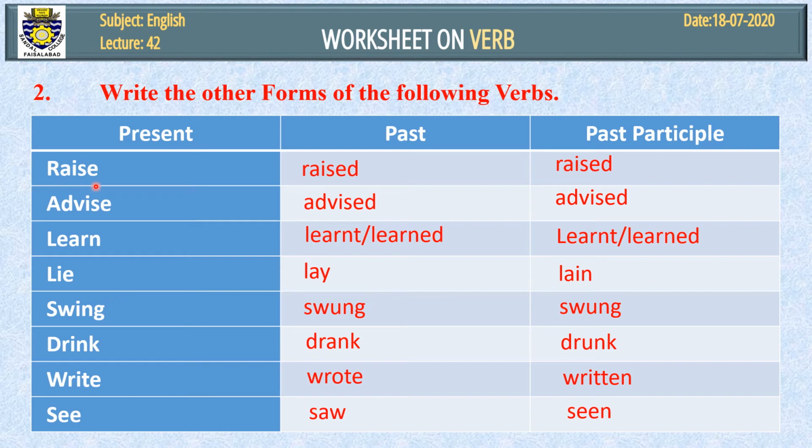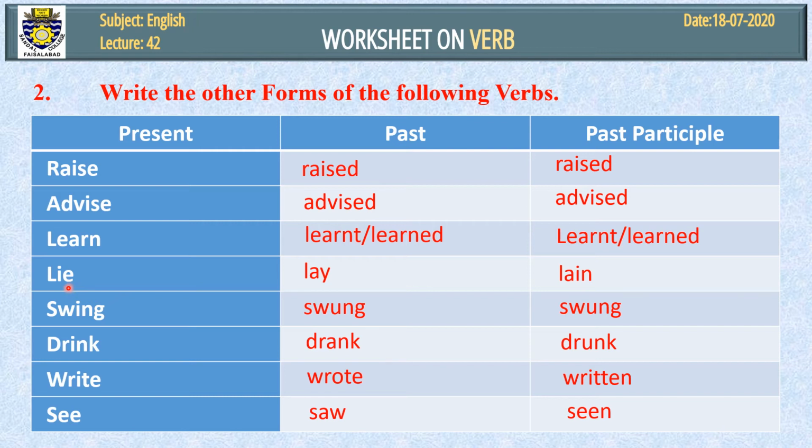Raise, but keep it in mind, if there is e at the end of the word, you will remove e and add ing. Raising, that will become present participle or fourth form. Advise, you will remove this e, then add ing, advising. Here add ing, learning. But here is the formula that is a bit different.